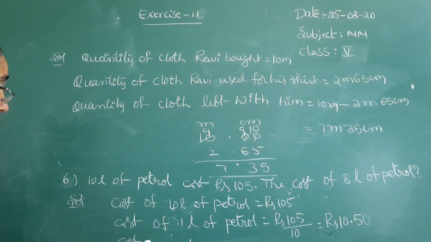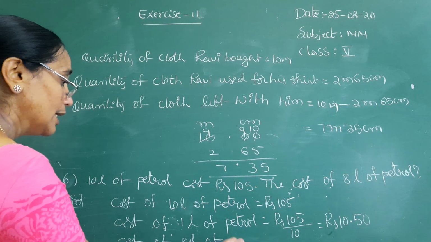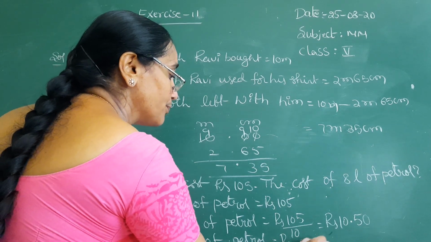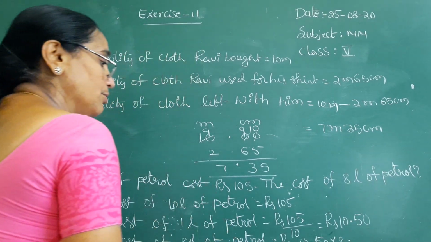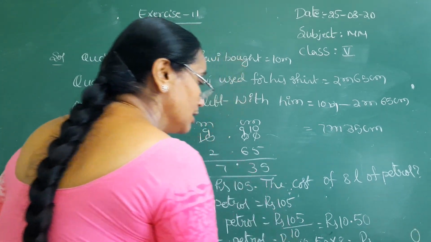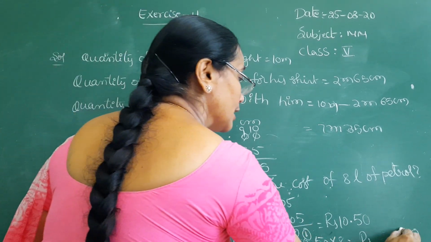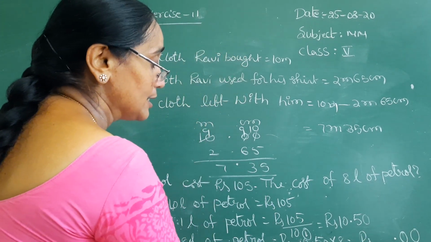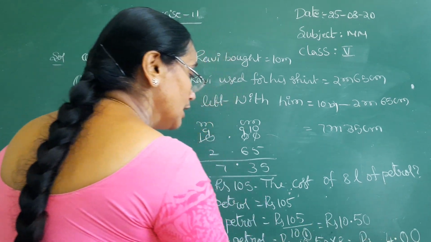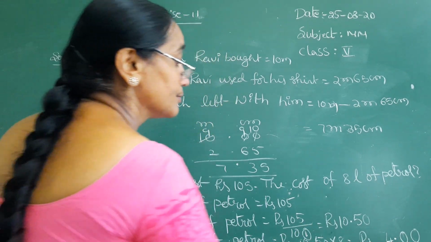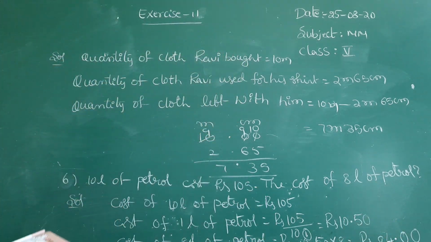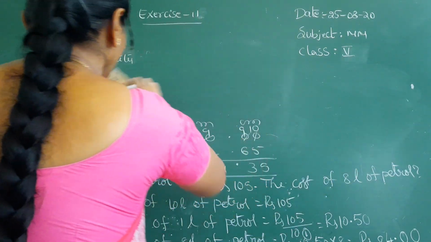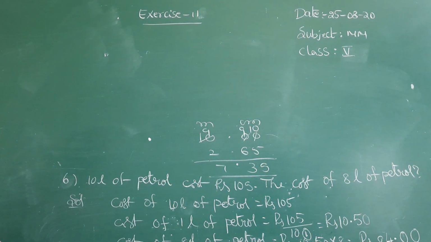So next you have to find the cost of 8 liters of petrol. 8 liters of petrol is equal to 10 rupees 50 paise into 8. So you have to multiply: 8 zeros are 0, 8 5s are 40, and next 8 zeros are 0 and 0 plus 4 is 4, 8 ones are 8. 84 rupees. Cost of 8 liters of petrol is 84 rupees. And go for the next 7th problem.